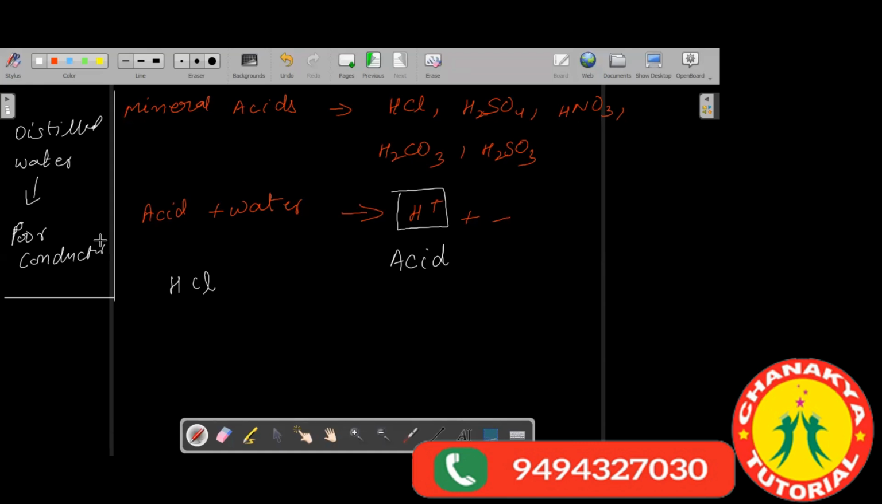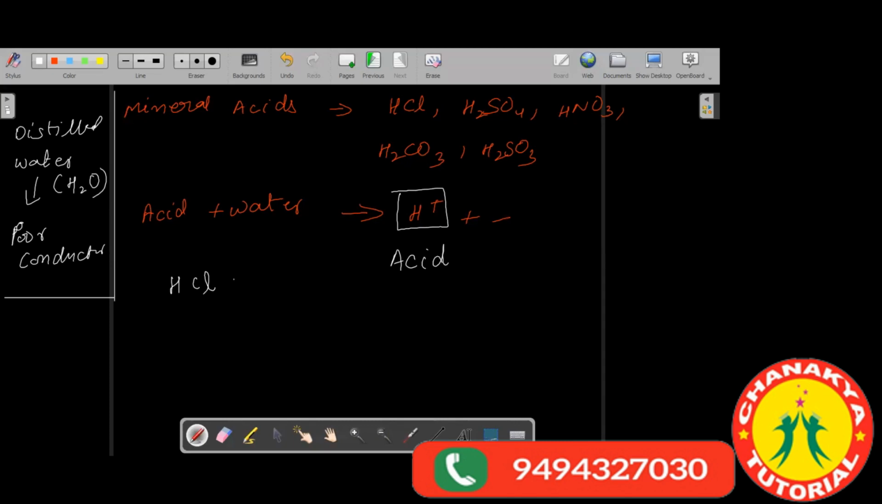If you have distilled water, it is just H2O. It does not have any ions in it to conduct electricity. As you know, there should be some charge carriers for conduction of electricity. Like in metals, you have free electrons, which are the charge carriers. In distilled water, there are no charge carriers. There is no hydrogen ion, none of the ions are present. So distilled water is a poor conductor of electricity.